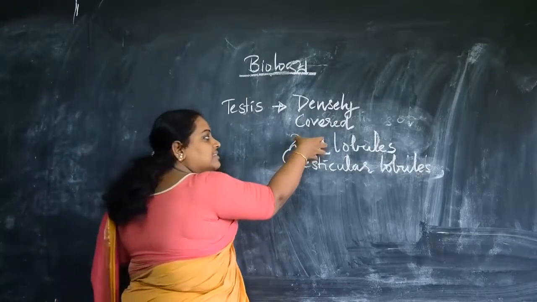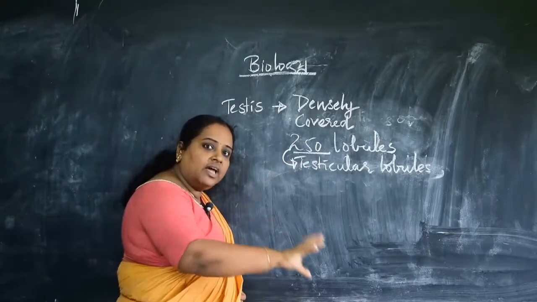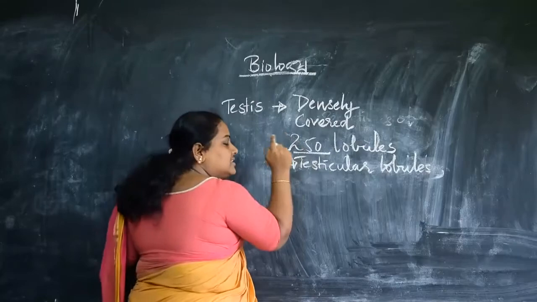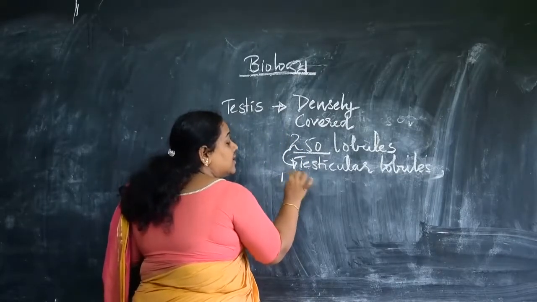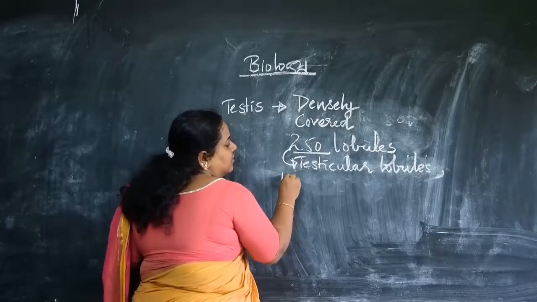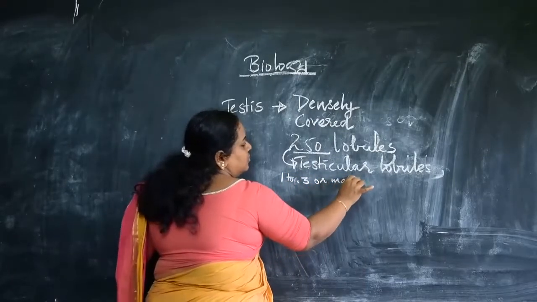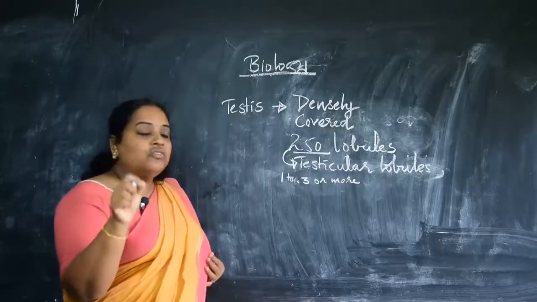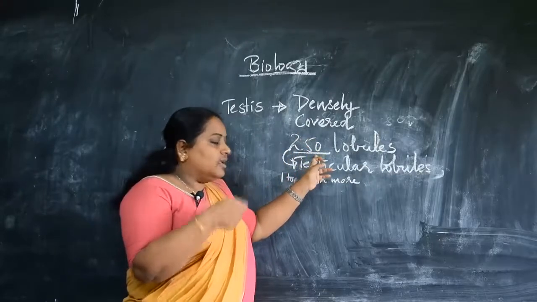So there are 250 pockets or compartments, or we can say 250 lobules, and each lobule contains 1 to 3 or more coiled tubules.